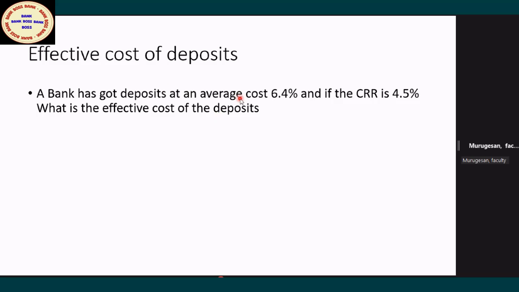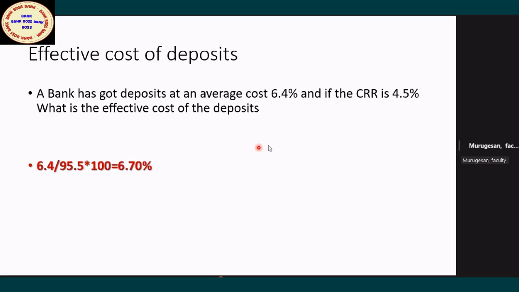You are getting 100 rupees of deposits, incurring a cost of 6.4, but the CRR is mandatorily parked. That 4.5% of my funds is used at zero income. The CRR will get you no income. Then what is the effective cost? This is how you have to calculate. The 6.4 is the cost for 95.5 rupees. What is the 95.5? 100 minus CRR.